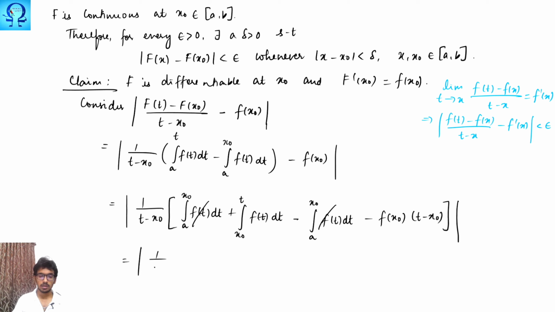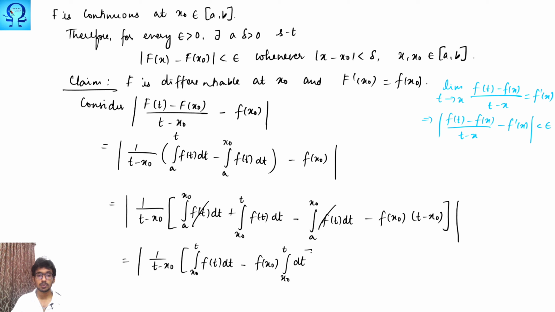And this is 1 upon t minus x naught, and this is x naught to t f of t dt. Here I have f of x naught outside, right? So this may be written as simply integral dt x naught to t.